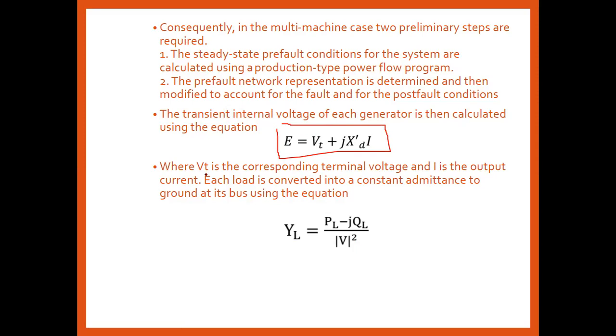Each load should be converted into a constant admittance to the ground at its bus, using the load impedance converted into admittance, which is equal to (PL minus jQL) upon the modulus of V squared, where V is the terminal voltage. This is for the multi-machine problem with respect to the transient state stability.